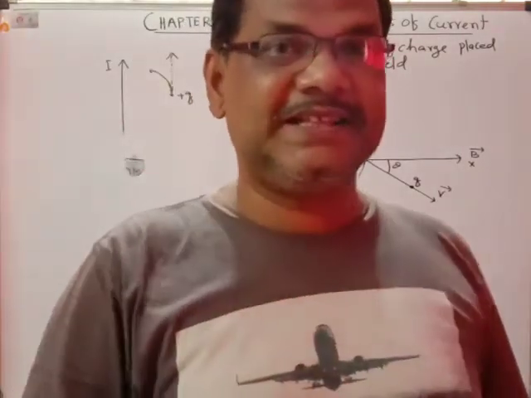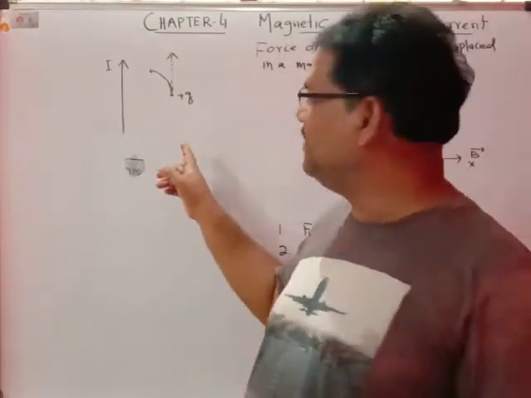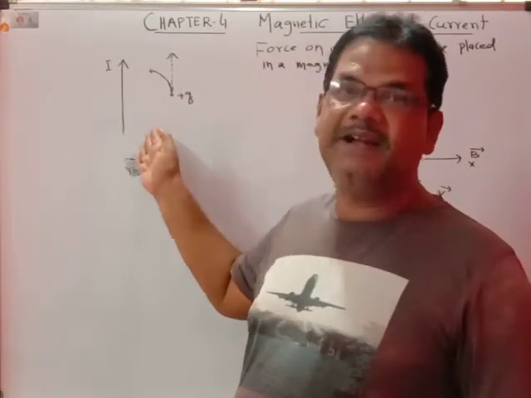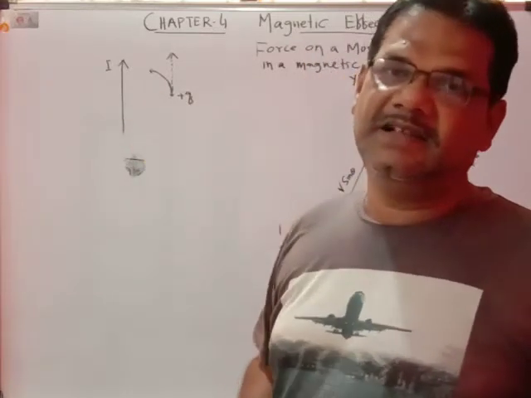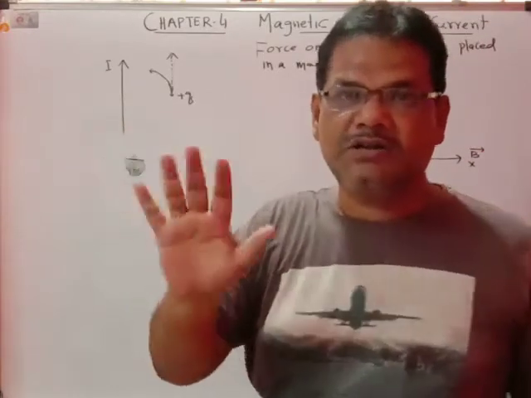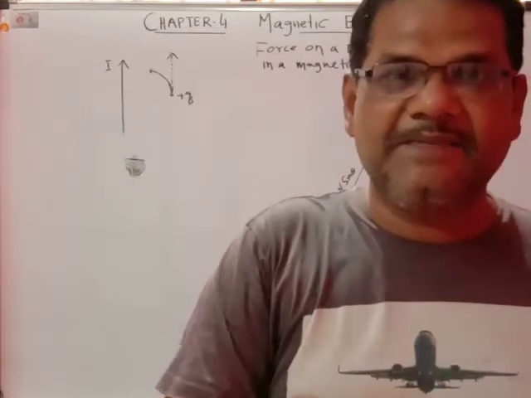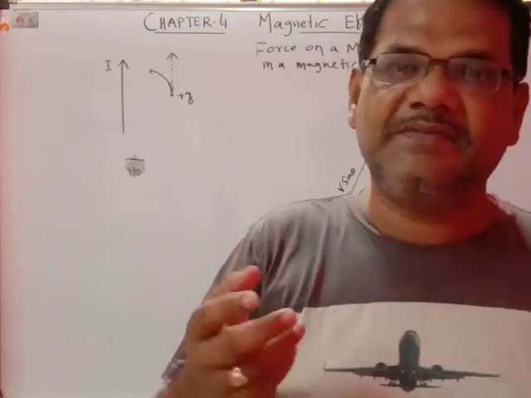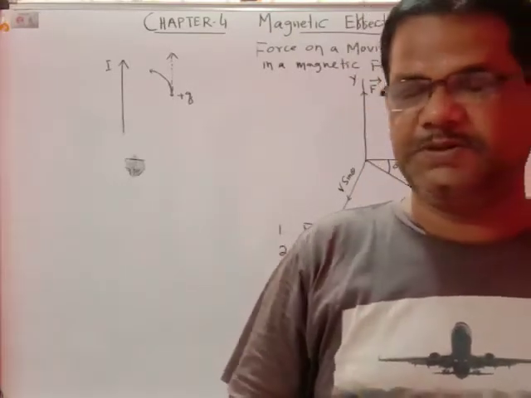The important thing is that whenever the charge is moving and it is kept near the current carrying conductor, you find the force is exerted on the plus q charge. It is not due to the electric field, because electric field is not created, and that force cannot be told as the electric force.